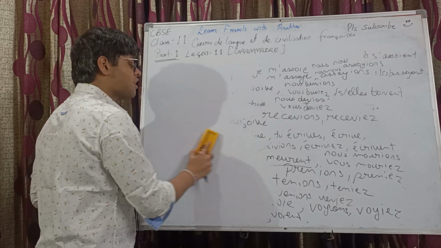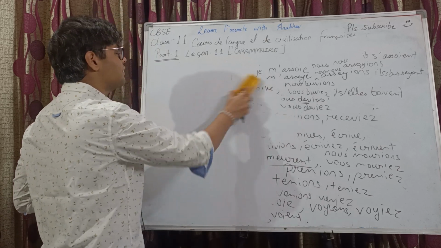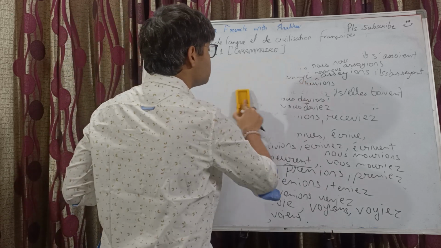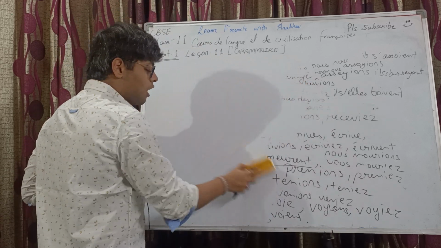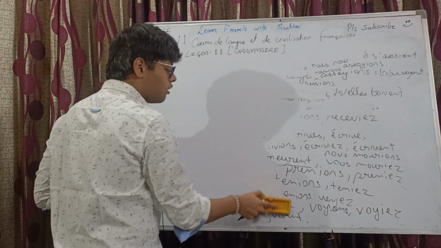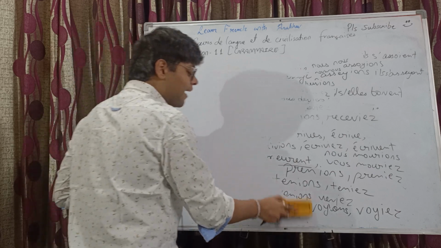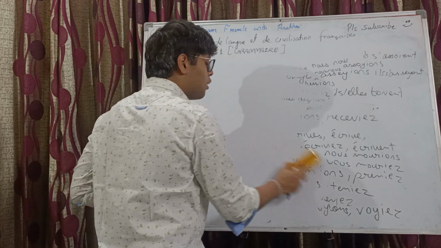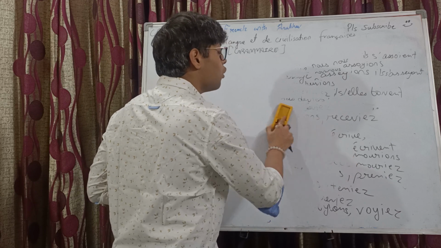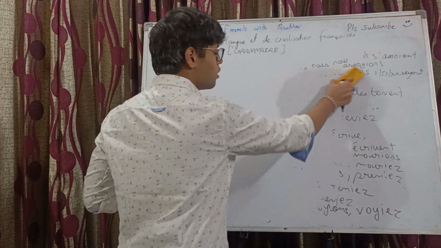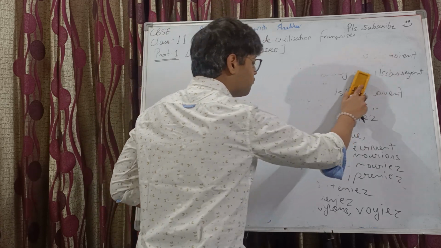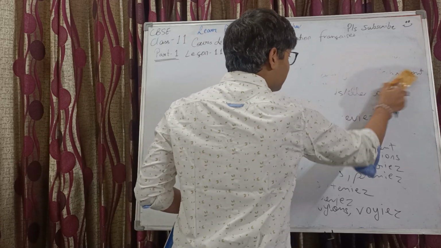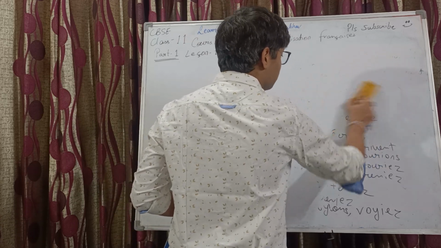But now comes the tricky part where many students tend to make mistakes, which is exceptions in subjunctive. Why are these verbs that I'll enlist now called exceptions? They are called exceptions because they are not following the subjunctive rule. The conjugation rule that we are following over here is not followed by the exceptional verbs.